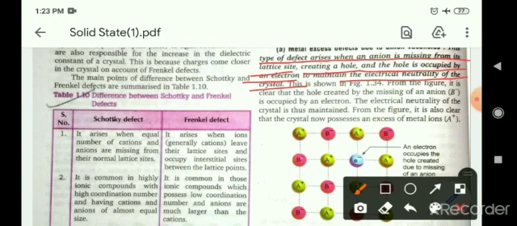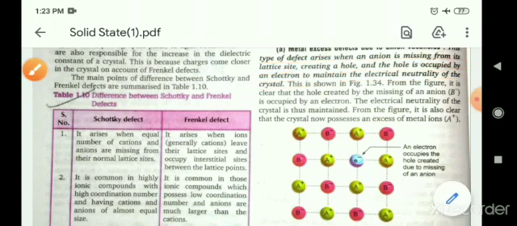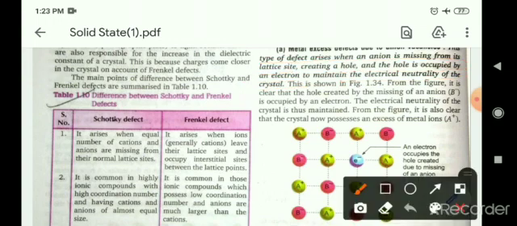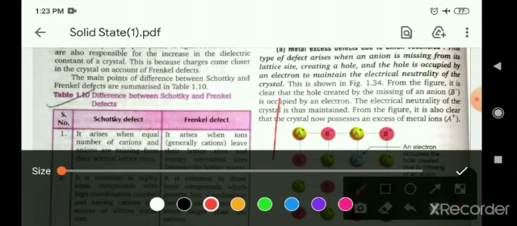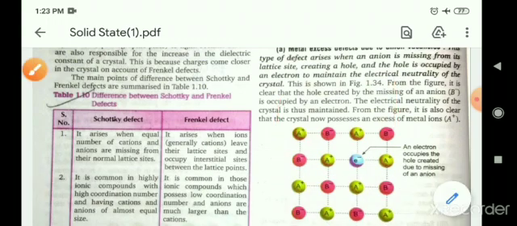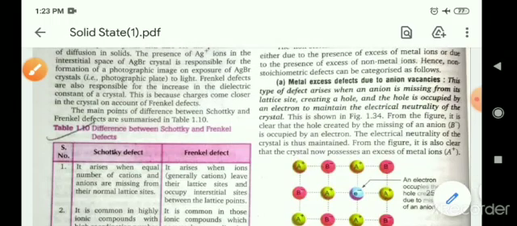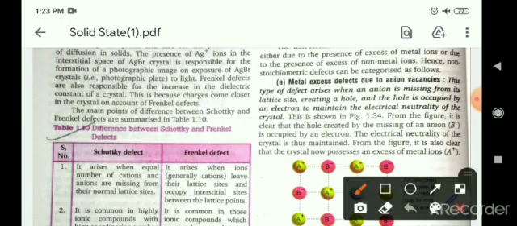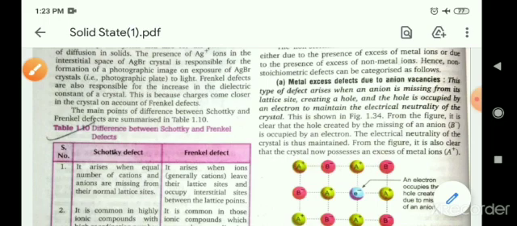Okay? So it is known as the metal excess defect. Means if any anion is removed, and this anion vacancy is filled by a cation, then it is known as the metal excess defect.